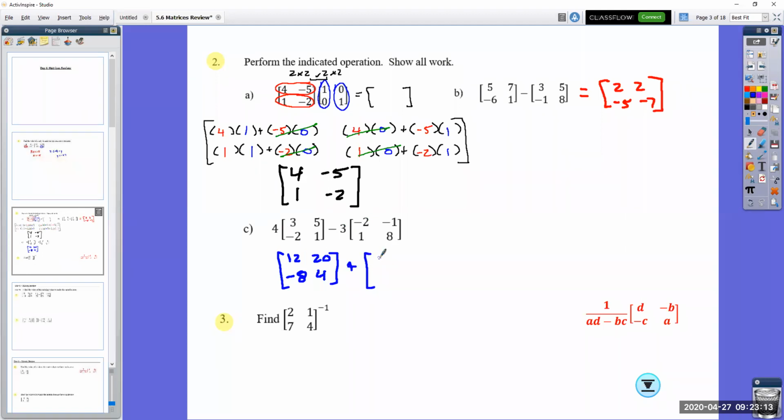So negative 3 times negative 2 is positive 6. Negative 3 times negative 1 is positive 3. Negative 3 times 1 is negative 3. Negative 3 times 8 is negative 24. This means I kind of bring the negative on the inside of it. The 12 plus 6 is 18. Negative 8 plus negative 3 is negative 11. 20 plus 3 is 23. 4 plus negative 24 is negative